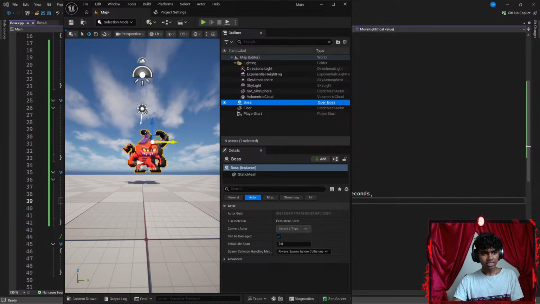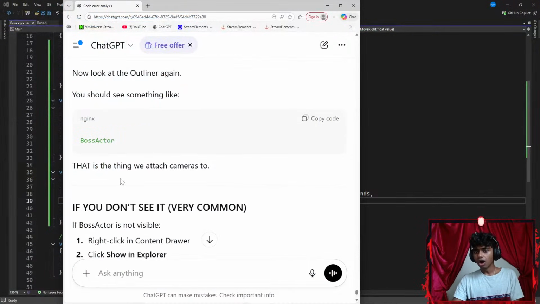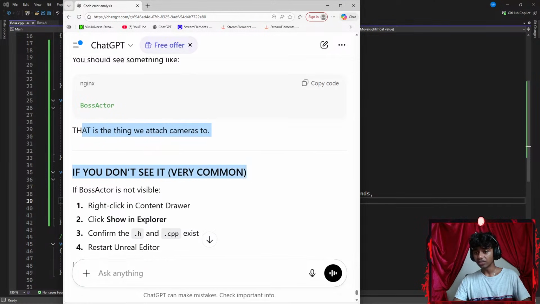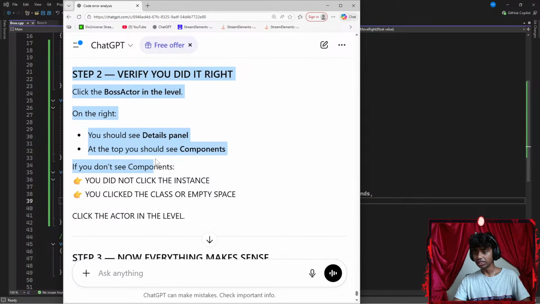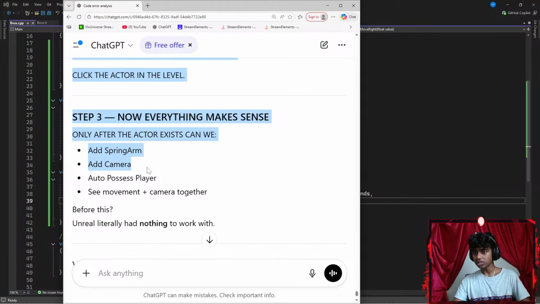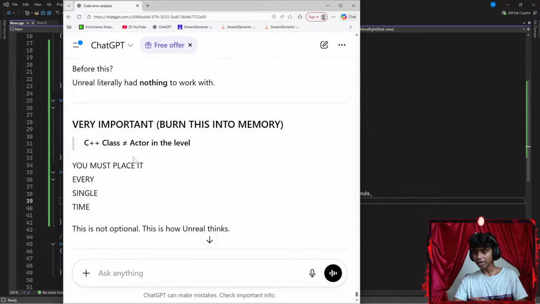Okay, that's it. Let's get Sensei slash ChatGPT up here. That is the thing where we attach cameras. If you don't see it, very common. Verify you did it. Details panel. Open Boss actor in the level. You should see the Details panel. At the top, you should see components. If you don't see components, okay, now everything makes sense.